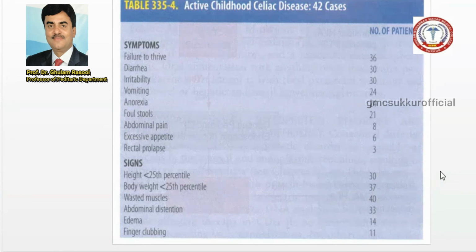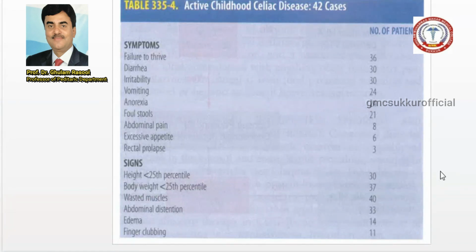There is finger clubbing. Clubbing is very rare but present in chronic cases of celiac disease. If you look here, in the study of 42 cases, 40% present with muscle wasting, and 36% present with failure to thrive.